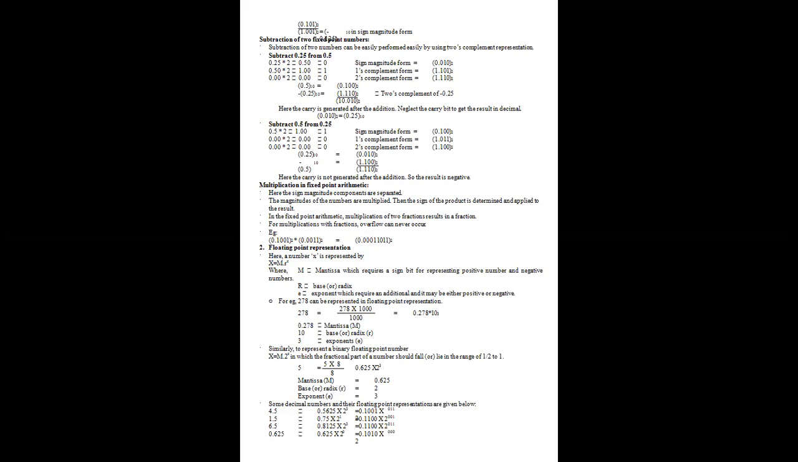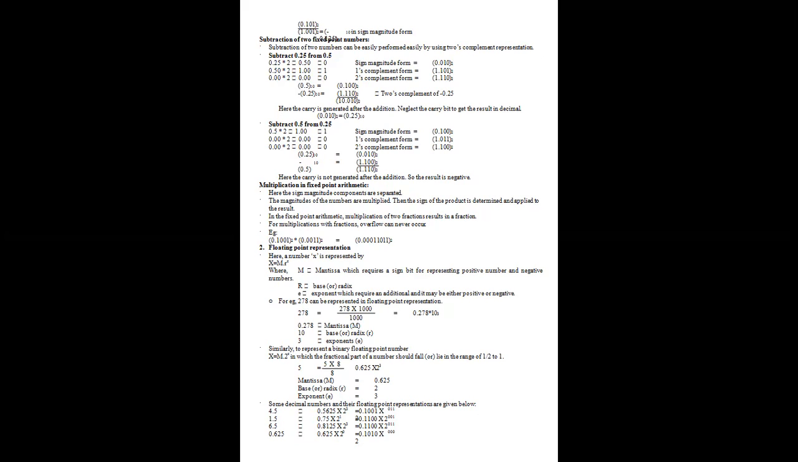The next one is the subtraction of two fixed point numbers. Subtraction of two numbers can be performed by using two's complement representation. So take 0.25 from 0.5. First, to find the value of 0.25, we get 0.110. Sign magnitude 0.010, one's complement 1.101 and two's complement 1.110. So the two's complement is given as minus 0.25. The carry is generated after the addition. Neglect the carry to get the result. This is the same as normal subtraction: 0.5 minus 0.25 gives 0.25.